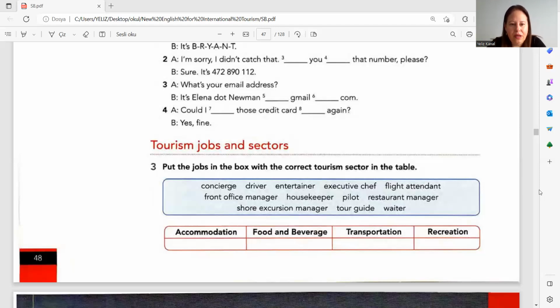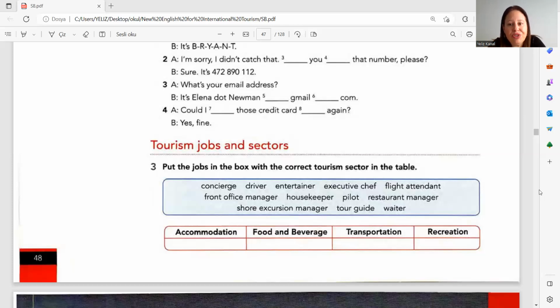Okay. So, concierge. Which tourism sector does it belong to? Concierge, accommodation, right? And we have driver. It belongs to which sector? Transportation. Very good. We have entertainer next. Which sector does it belong to? It belongs to recreation sector.